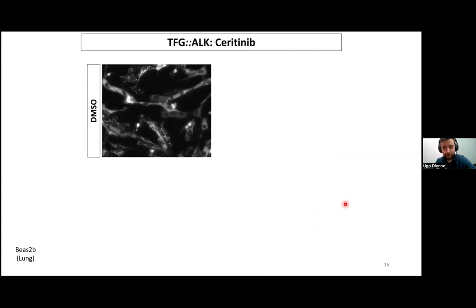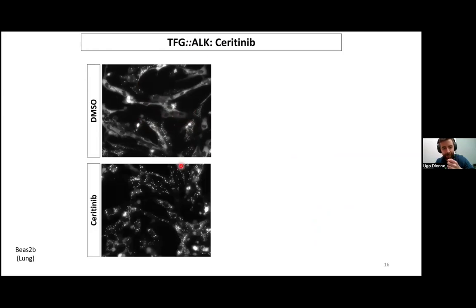If we use the same inhibitor on another ALK fusion, TFG-ALK, which contains the same ALK sequence, we can see that this fusion, for example, forms multiple condensates in the cytoplasm, but not in the nucleus. And when we treat those cells, we observe the opposite effect. So we have more condensates and they become bigger.